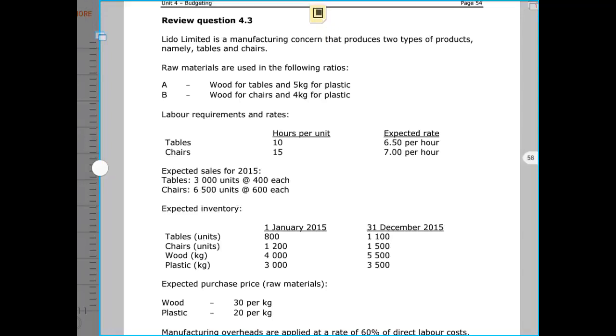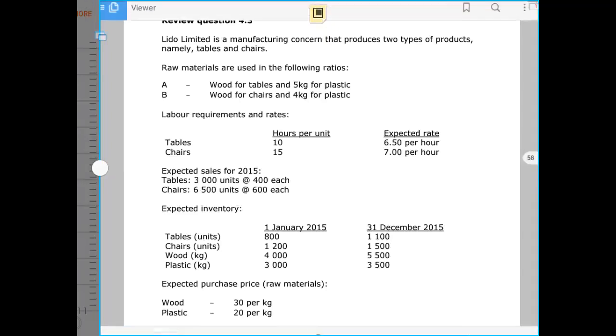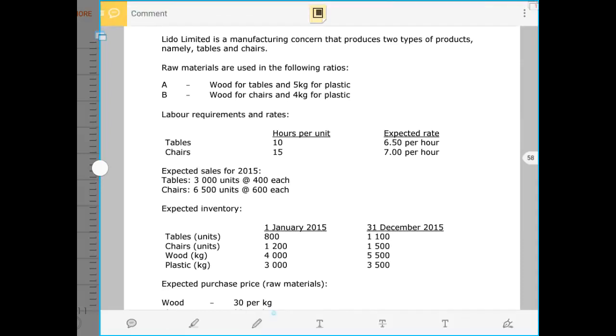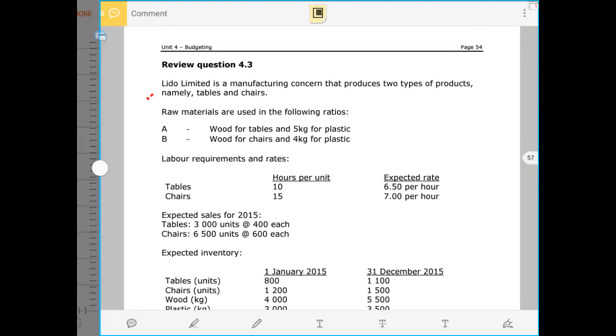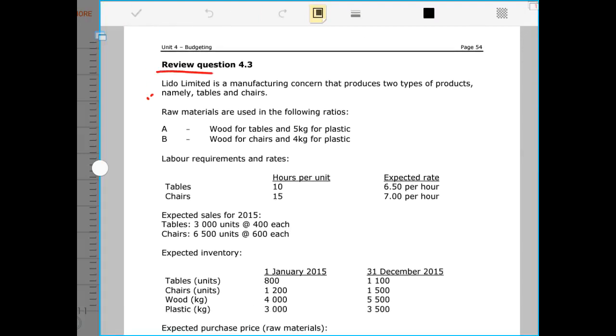Good day, students. Once again, I will be doing review question 4.3 with you today in this video. It says Lido Limited is a manufacturing concern that produces two types of products, namely tables and chairs. The raw materials are used in the following ratios.